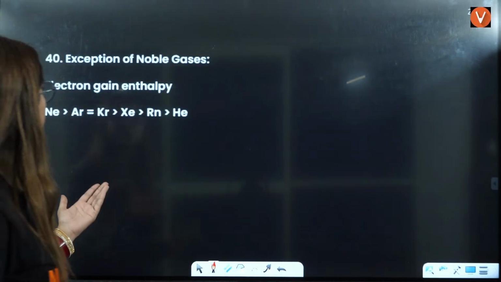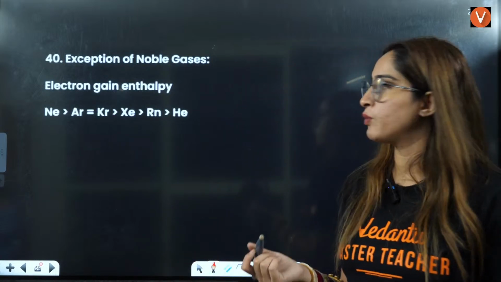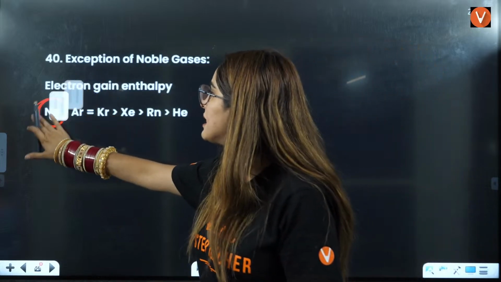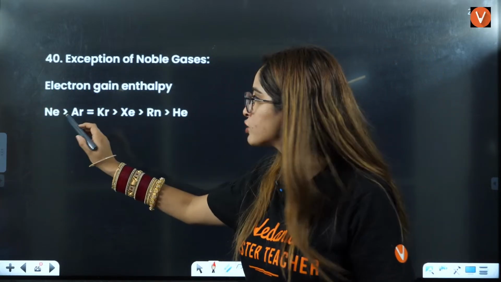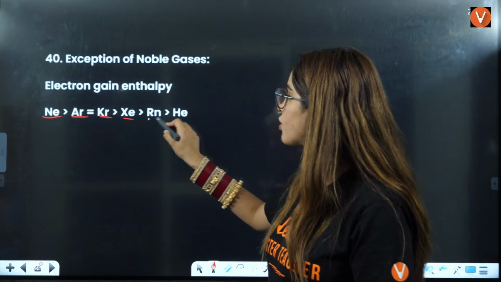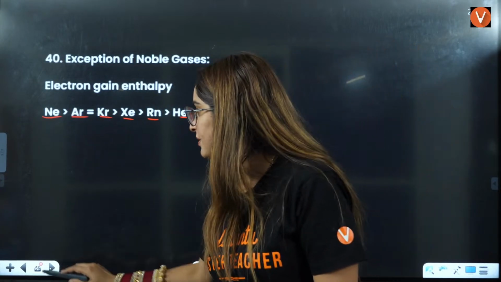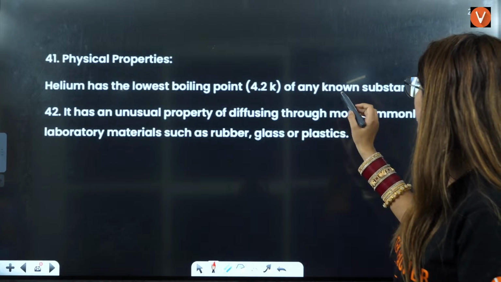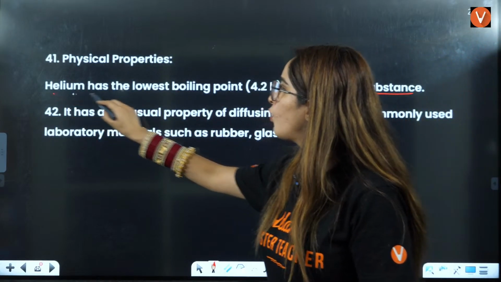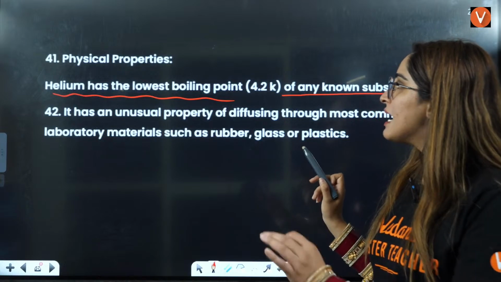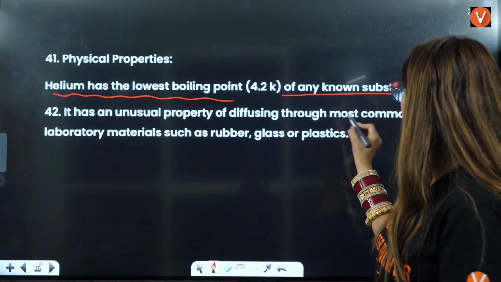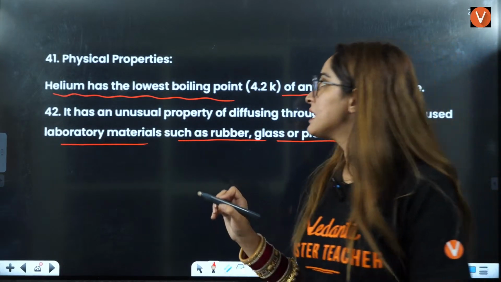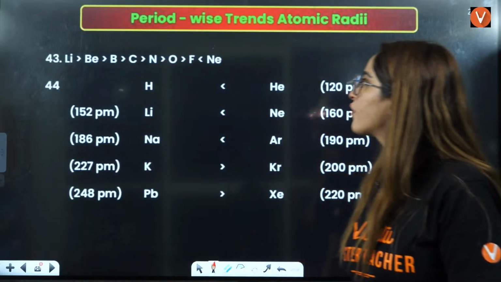Okay. Then the exceptions are about electron gain enthalpy only, that they have very highly positive electron gain enthalpy, right? Among them, neon has the maximum, then argon, krypton, xenon, radon, then you have helium, right? Physical properties: helium has the lowest boiling point of any known substance. Lowest boiling point, that is the first exception. It has the unusual property of diffusing through most commonly used laboratory materials such as rubber, glass or plastic. Right? Okay, these were the physical properties of noble gases.